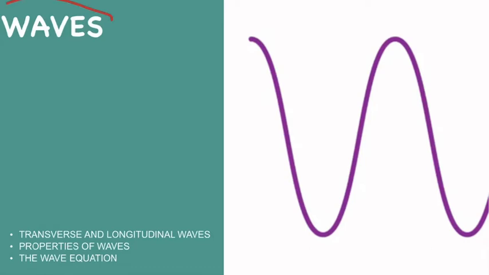Today we're going to be talking about waves. We're going to mention 3 points about waves in this video. First of all, we're going to mention the two different types of waves. We have transverse and longitudinal waves. Then we're going to talk about the properties of waves, and then we're going to finish by talking about the wave equation. So let's get into it.